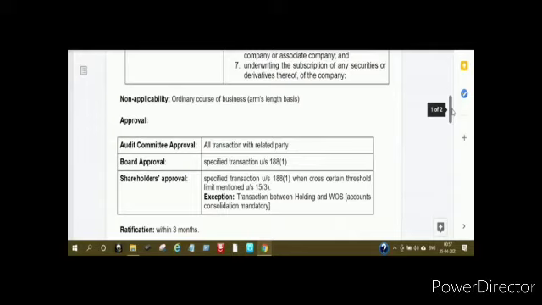If a section 188 subsection 1 specified transaction crosses a certain threshold limit, which is mentioned under the rule, please don't read it as under the section, this is rule 15 sub rule 3, then you have to take shareholder approval. This is important.